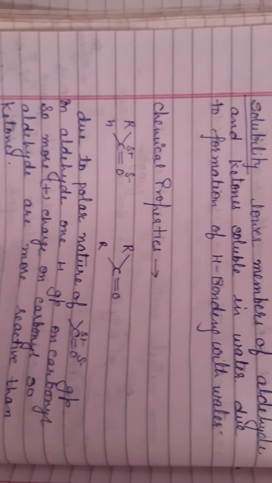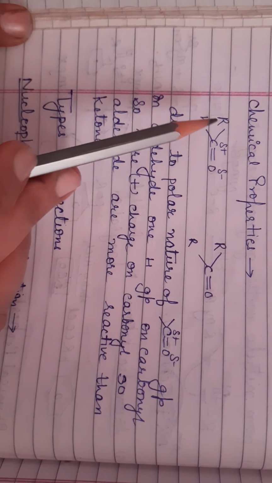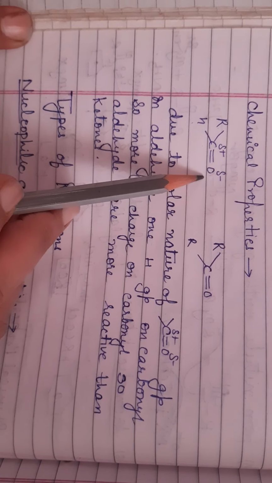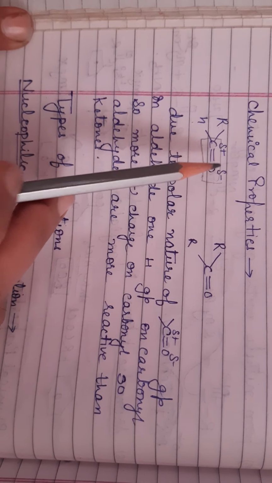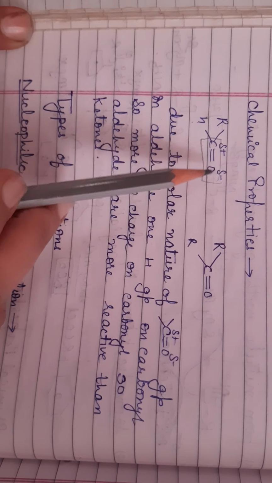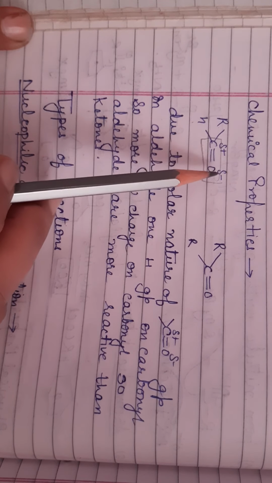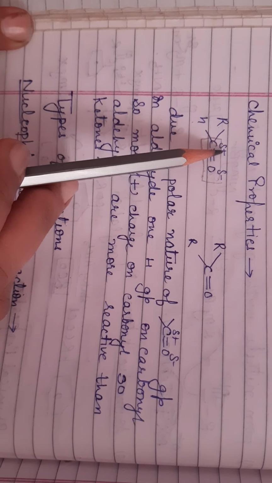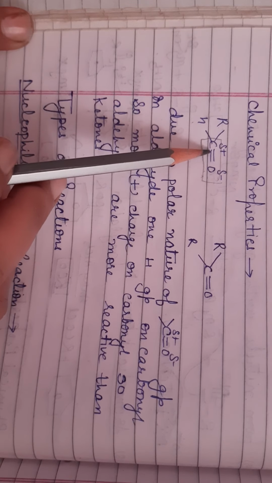Next is chemical properties of aldehydes and ketones. See here, this is your aldehyde molecule. This carbonyl group is polar in nature because out of carbon and oxygen, oxygen is more electronegative, so it carries a partial negative charge and carbon carries a partial positive charge.